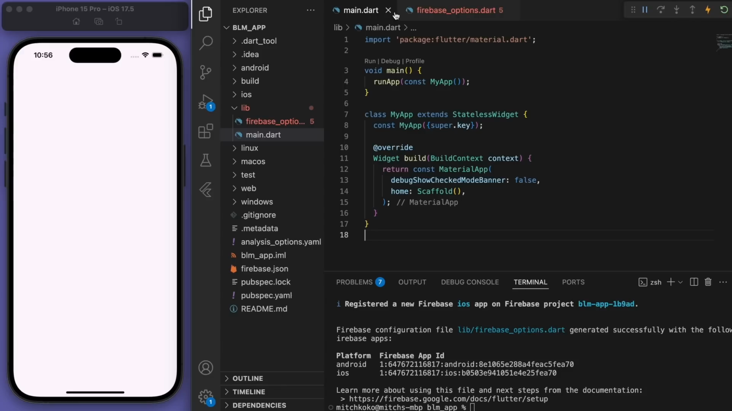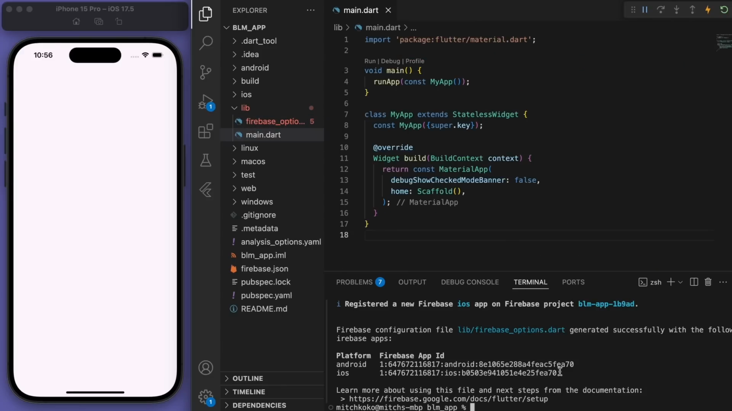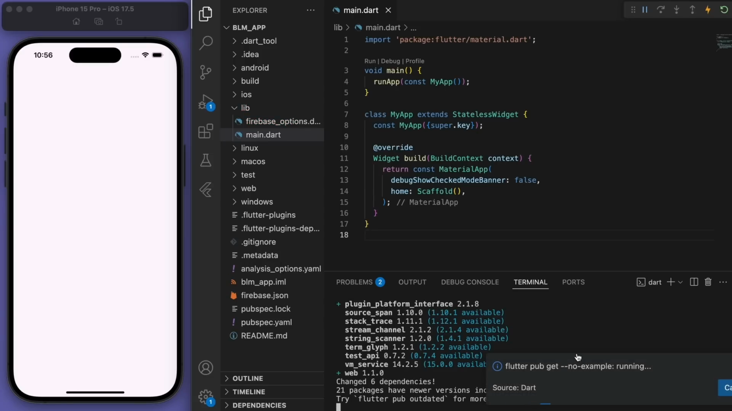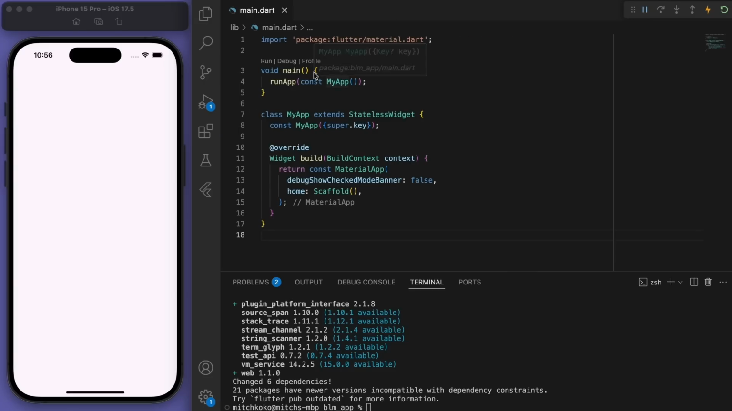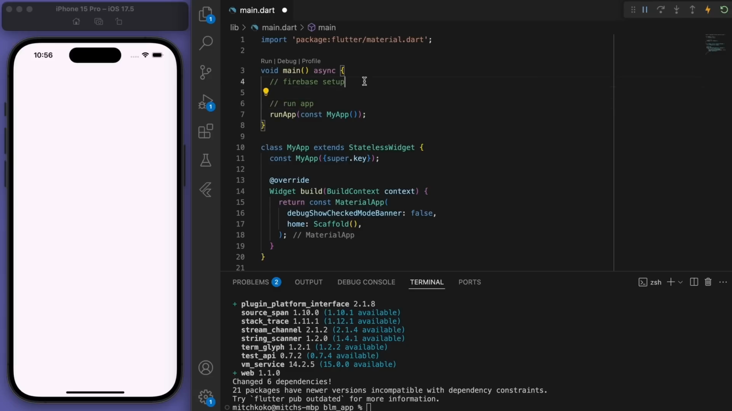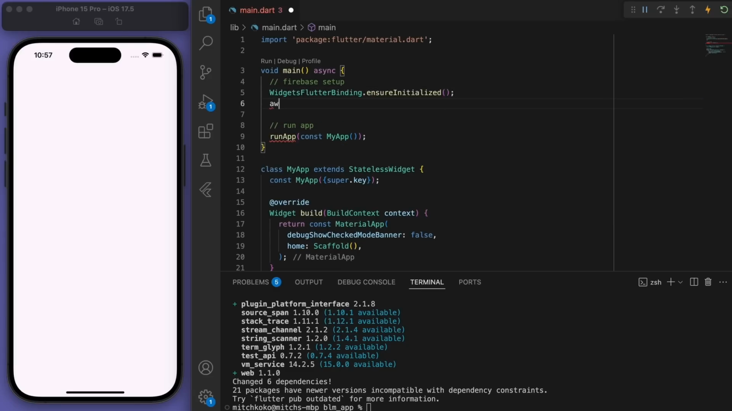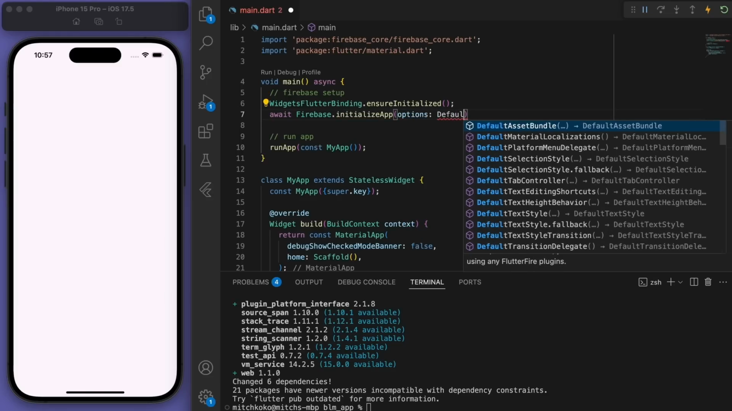this firebase_options. Currently, it's got a red squiggle because we need to import the Firebase core package. So in the terminal, let's say flutter pub add firebase_core. And so now there's no more red errors. And in the main function, just to do a bit of Firebase setup, let's say WidgetsFlutterBinding.ensureInitialized, and then we can await Firebase.initializeApp for our current platform.